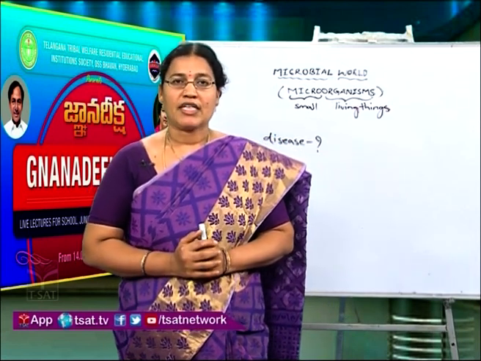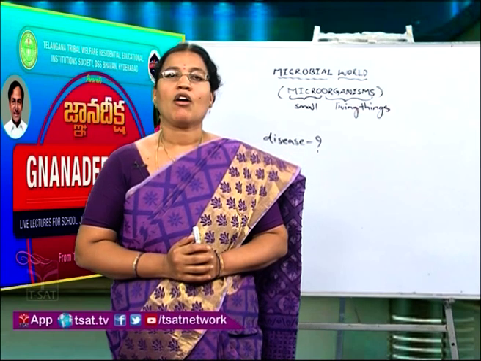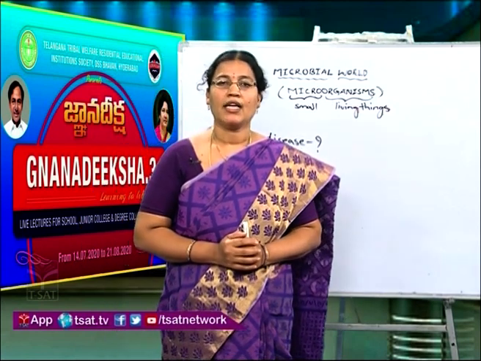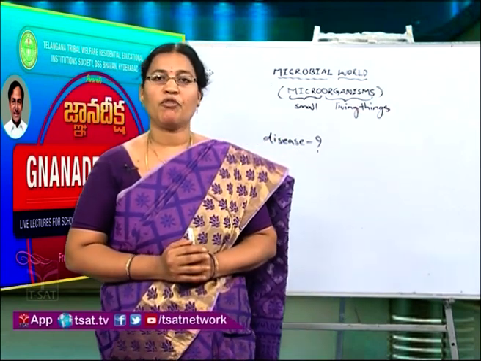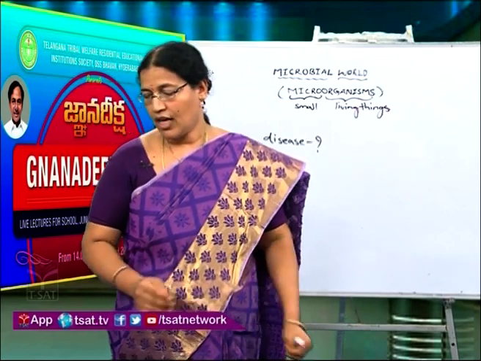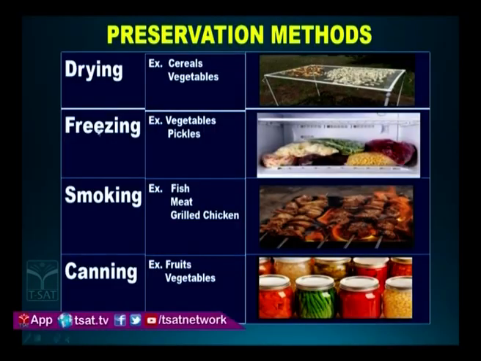So by various methods called preservation methods, and here we have some food preservation methods: first drying, freezing, smoking and canning. Here drying means food is simply allowed to dry under sunlight, and cereals and vegetables are examples